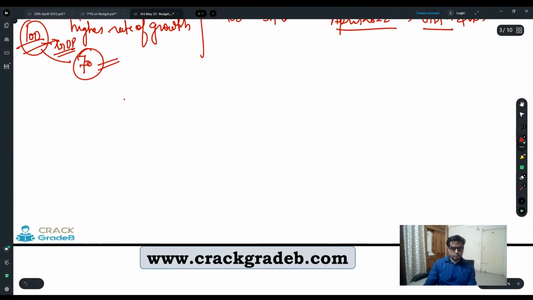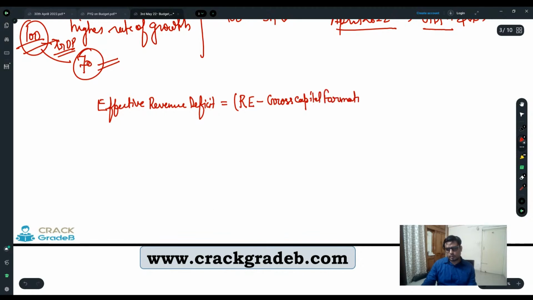Now, after revenue deficit, we must know what is effective revenue deficit. The formula is revenue expenditure minus gross capital formation by states minus revenue receipts.